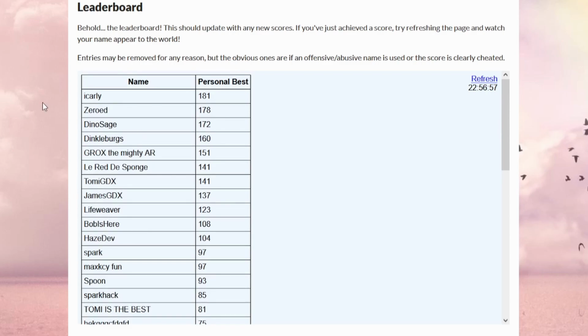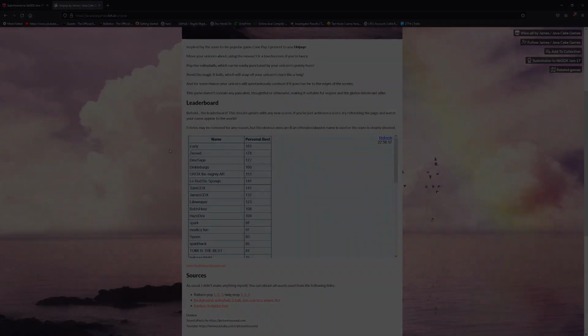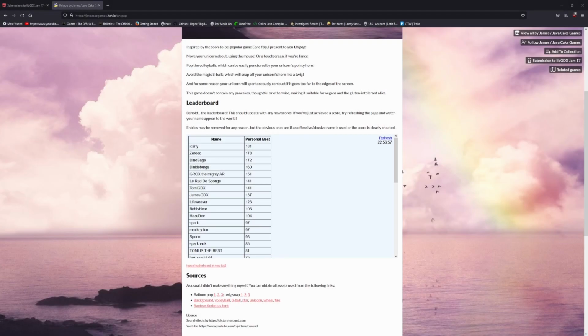So this leaderboard has tons of bragging rights if we can get at the top of it. So I think it's time to get to business. So how do leaderboards work? There's probably an infinite amount of ways to actually create a leaderboard. We want to find out how this one works.